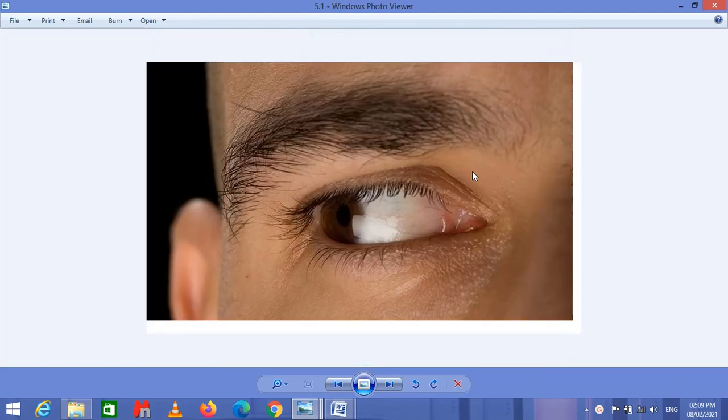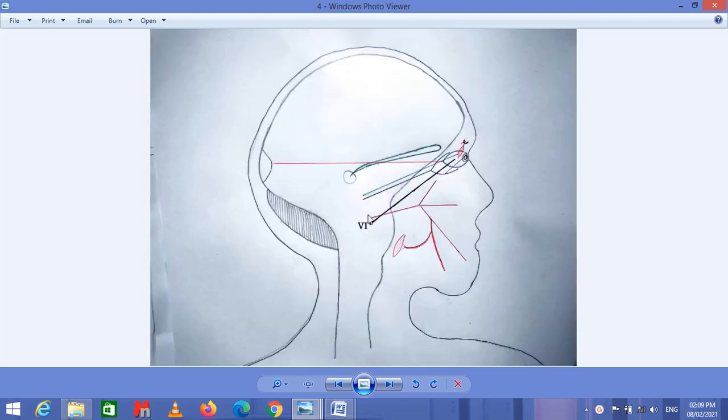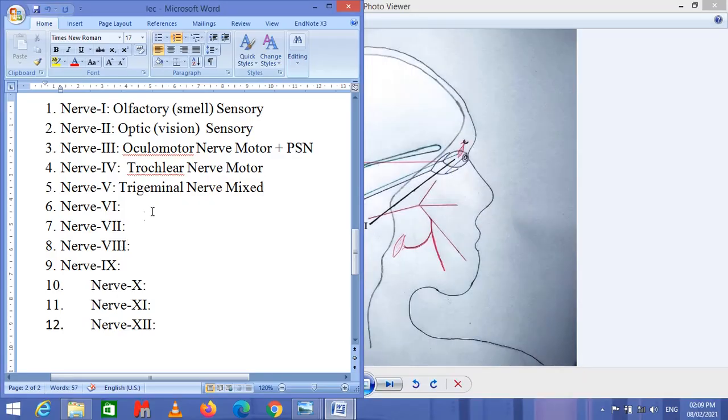I'm going to show you this motion. This movement of the eyeball, this lateral abduction of the eyeball, is carried out with the help of this abducent nerve. I'm going to write it. Nerve 6 is the abducent nerve, and this abducent nerve is a motor nerve.